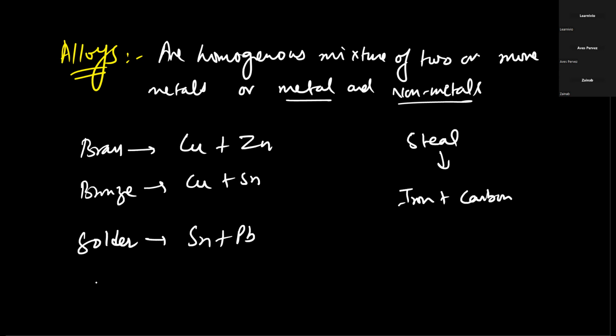Yes, sir, got it. Now, when one of the constituents of an alloy is mercury, it is called an amalgam.